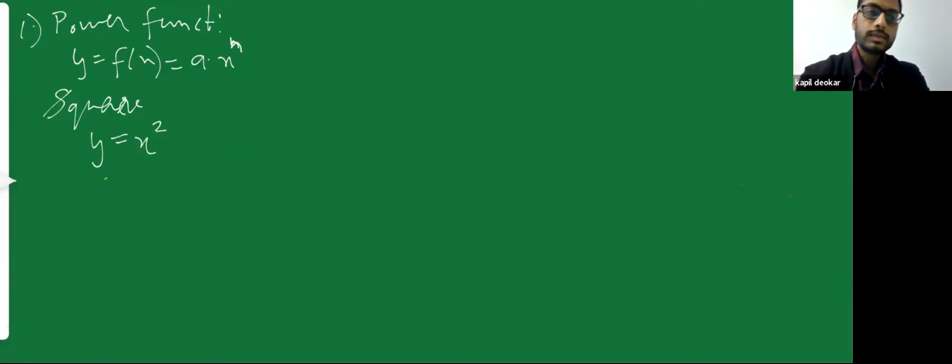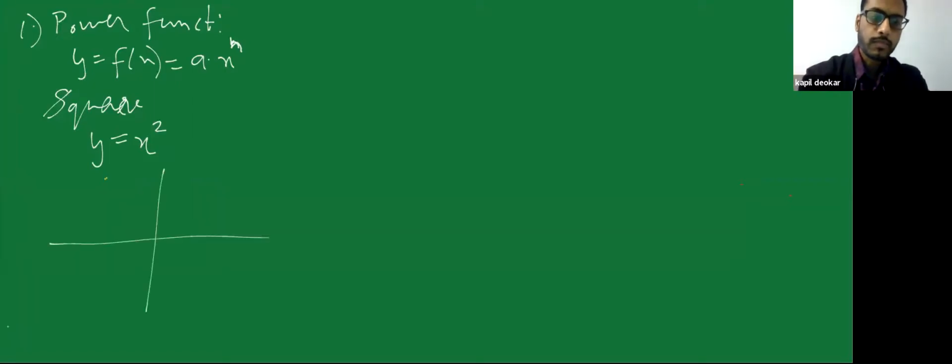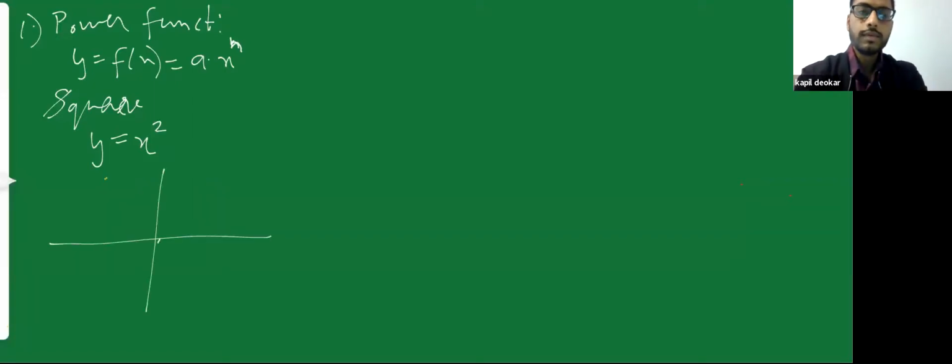Okay, so let's draw this figure, y is equal to x square. If x is equal to 0, the y value is also 0. If x is equal to 1, the y value is 1 square, that is also 1. If x is equal to 2, the y value is 4.